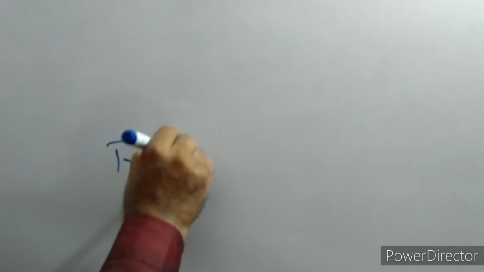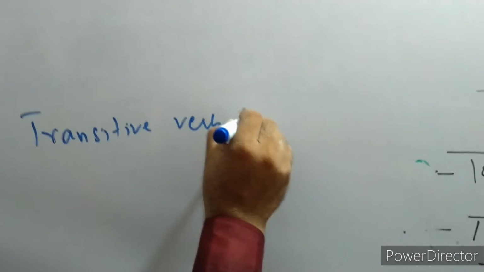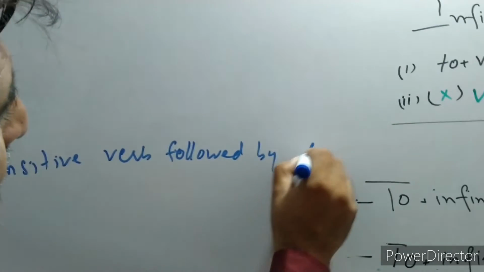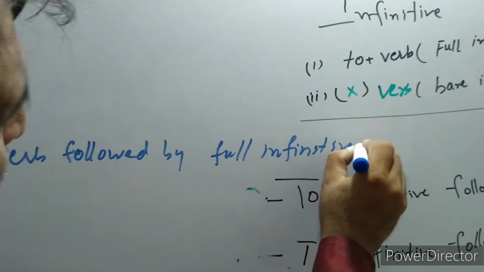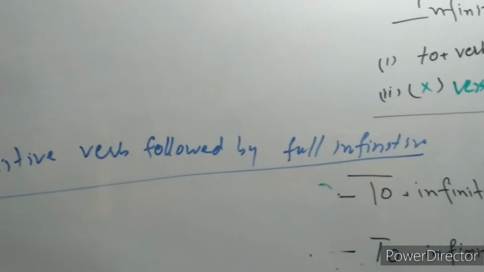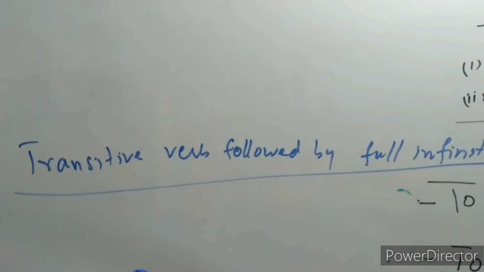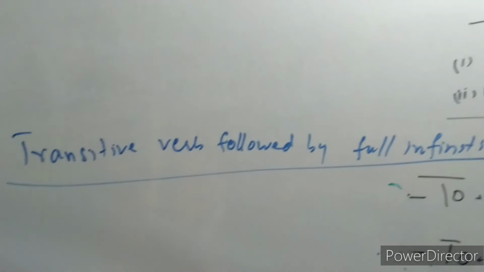Suppose as the object of a verb. So if you have a transitive verb, this is important. Transitive verb followed by full infinitive. If the verb is transitive, then it takes an object. If it is intransitive, it will not take an object, it may be adverbial.